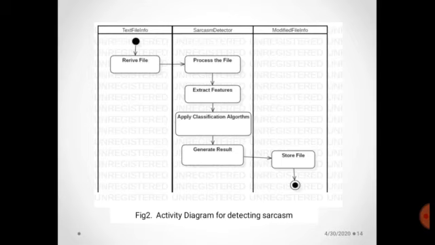This is an activity diagram for detecting sarcasm. The retrieved file is given to the sarcasm detector to detect sarcastic sentences. In that, first the file is processed, then the features are extracted. It builds valuable information from raw data. After that, the classification algorithms are applied to classify the features. And last, the sarcasm detector generates the result of the text file. Then the result will be stored in the modified file information.